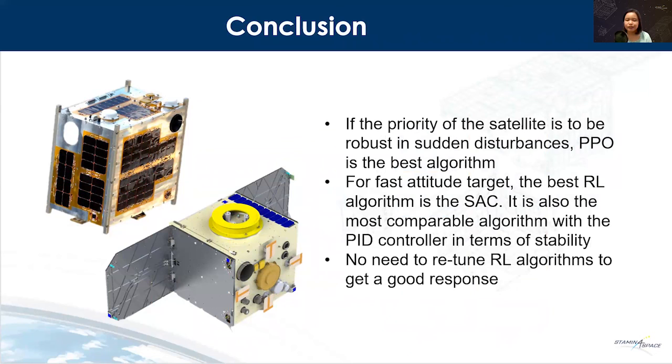To summarize, this research demonstrates two reinforcement learning algorithms for satellite attitude control. The results show that the RL algorithms can outperform the traditional controller. There are different criteria in choosing which RL algorithm fits the intended attitude control. If the priority of the satellite is to be robust to sudden disturbances, the best algorithm is the PPO. For fast attitude targeting, the best algorithm is the SAC. It is also the most comparable algorithm with the PID in terms of stability. We should also note, even without retuning the RL algorithms, they gave a good response.